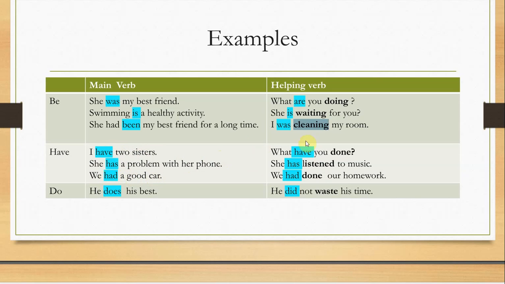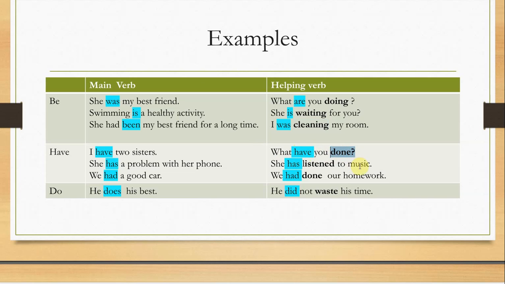On the other side, we can also use have, has, and had as helping verbs. Like, "What have you done?" So "have" here is used as a helping verb. Why? Because we have "done." And remember, whenever you have "have," "has," or "had" as helping verbs, they must be followed by the past participle. It is a rule.